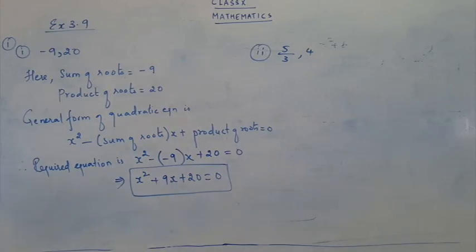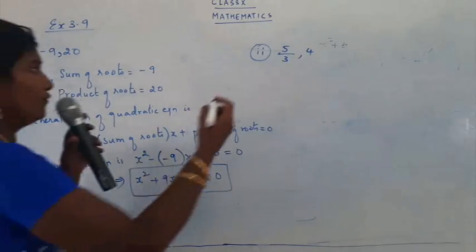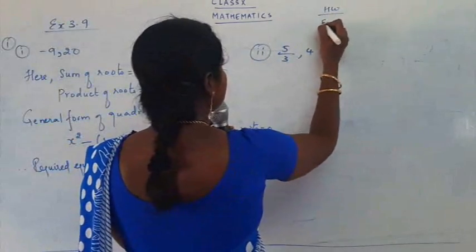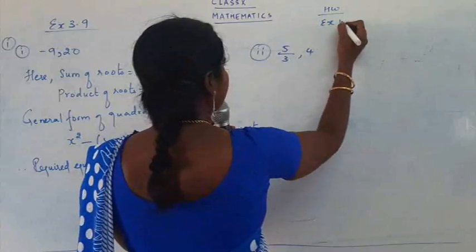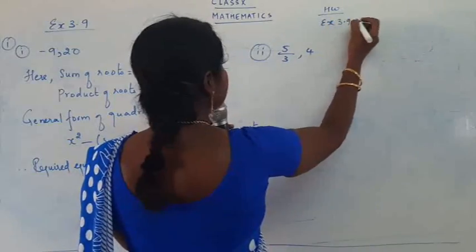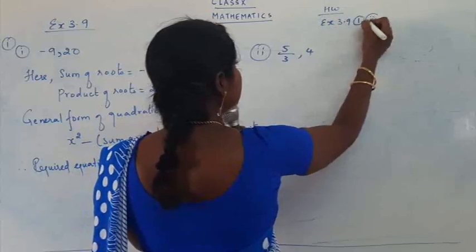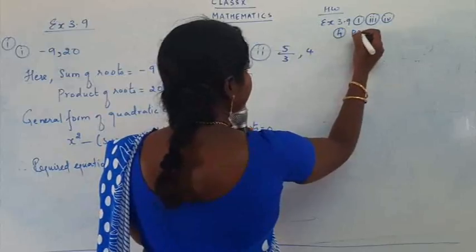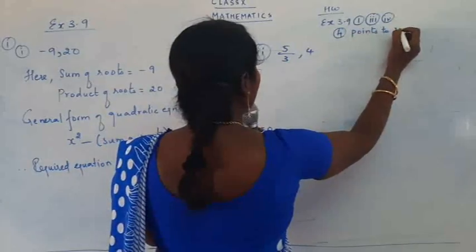Now let's continue our second sum. Your homework will be question number 1, the third subpart and the fourth subpart. That's your homework. So homework: exercise 3.9, question number 1, third subpart, fourth subpart, and the 4 points we noted under points to remember.